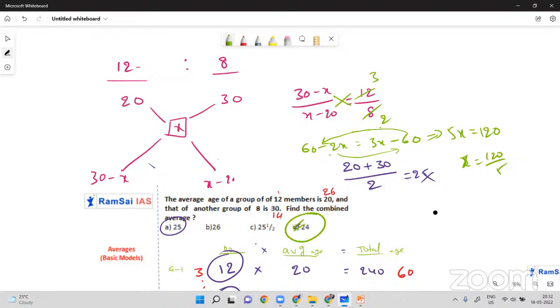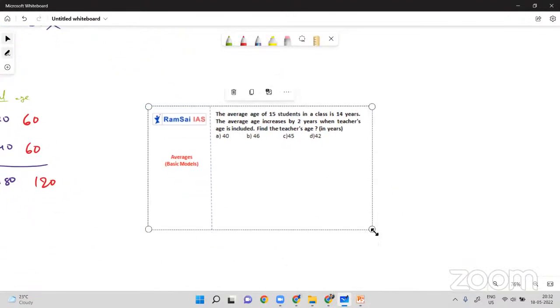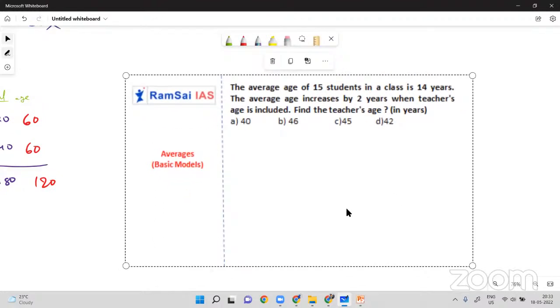But guys, remember, the allegations concept can solve many critical problems in a simple way. Seriously, few problems you will find very difficult to solve, but allegations will give you the answer in 10 seconds itself. But you have to observe the question, and understand that you can solve this using allegations. Okay, so we'll solve another question.